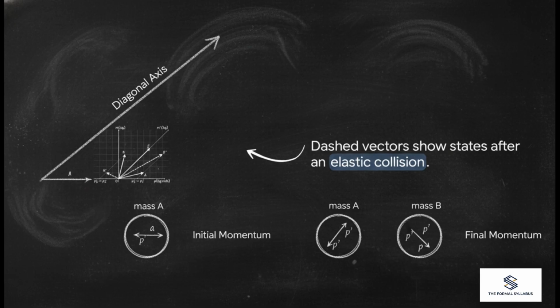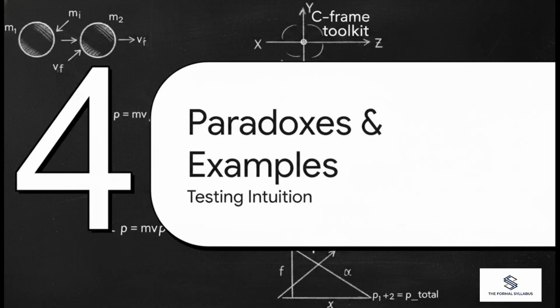You draw the dash vectors, and your final velocity states are instantly drawn on the board. You can literally measure the final velocities off the graph without solving a single equation. It's really a stunning visual representation of Newtonian mechanics. Next up, Section 4, paradoxes and practical examples, testing your intuition.